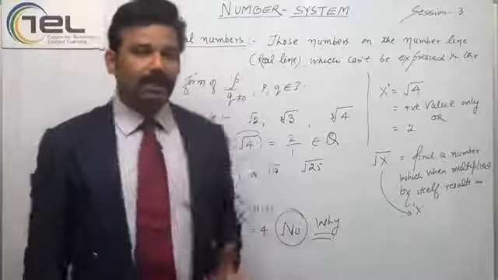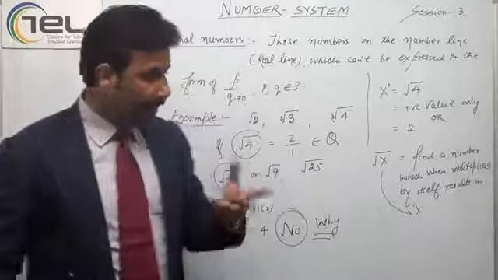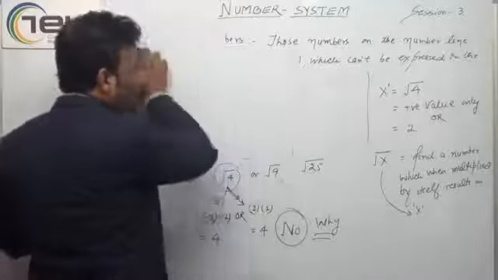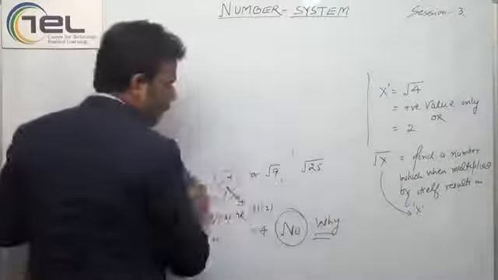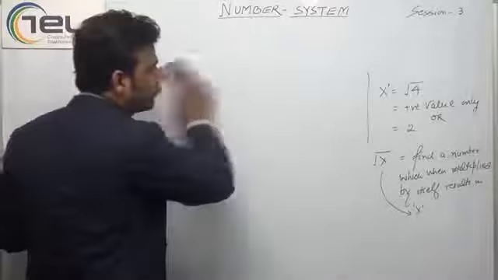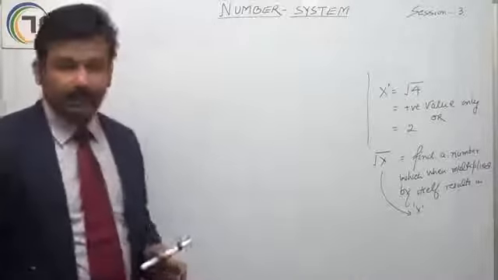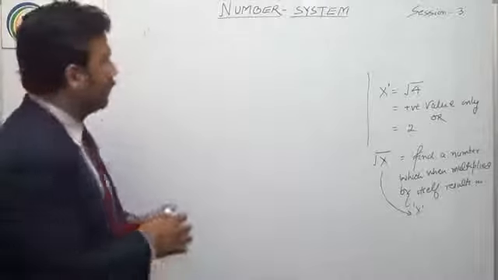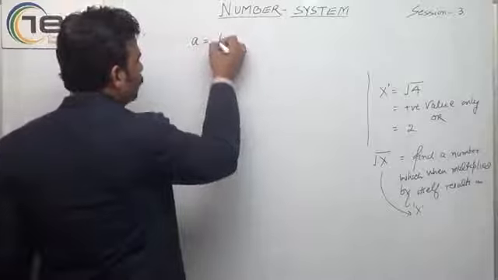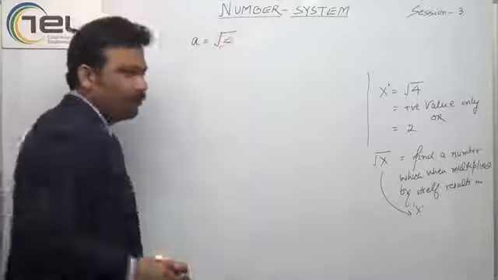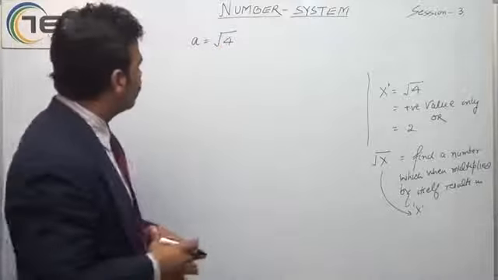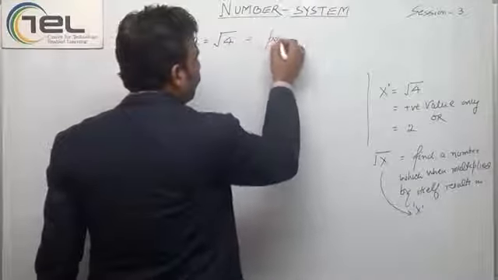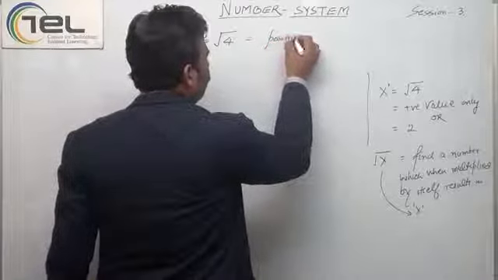Moreover, I can explain it in a more elaborate and different way. Let me clear the board and I will explain it again. When we write a equals square root of 4, because I am taking only 4 as it is a very common number to all of us, so it will be a positive value.